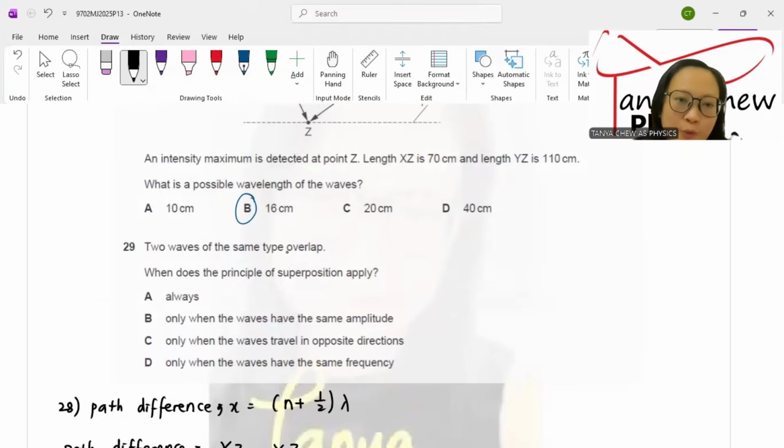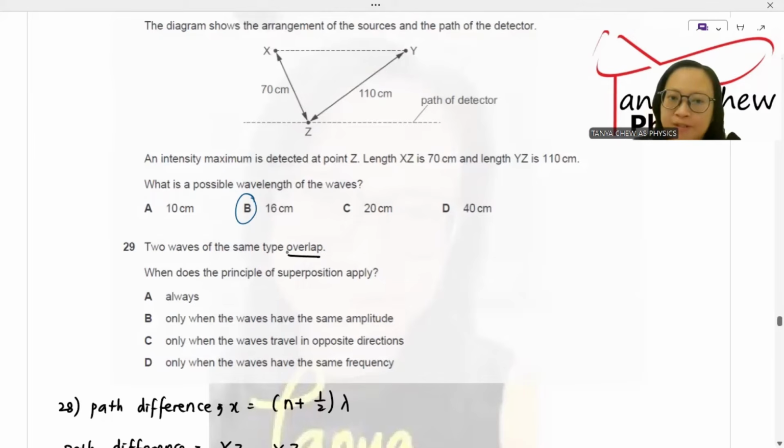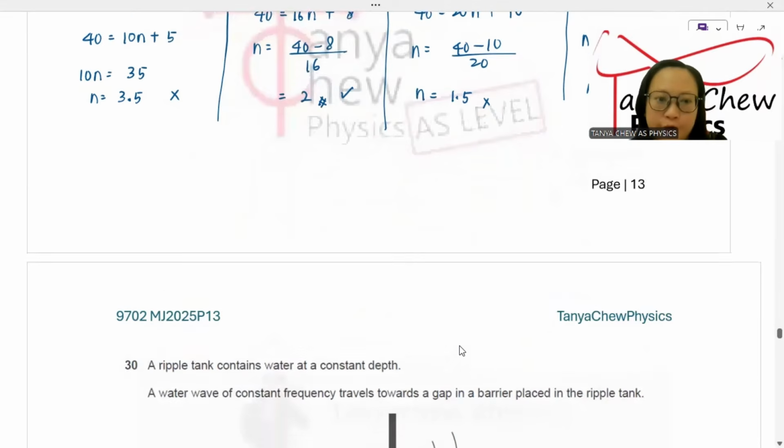Number 29, two waves of the same type overlap. When does the principle of superposition apply? It is always, as long as the two waves overlap at the same time. So superposition will always occur.